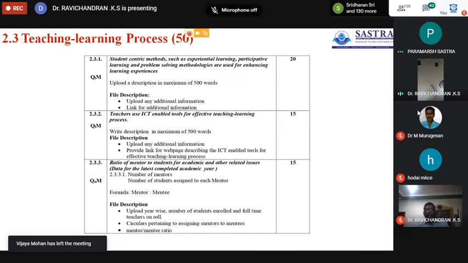Participative learning is nothing but allowing the students to participate in events around the world. Okay, so we have already identified certain students as fast learners. Those students are asked to participate in a seminar or webinar conducted anywhere in India, or asked to present a paper. This is participation.